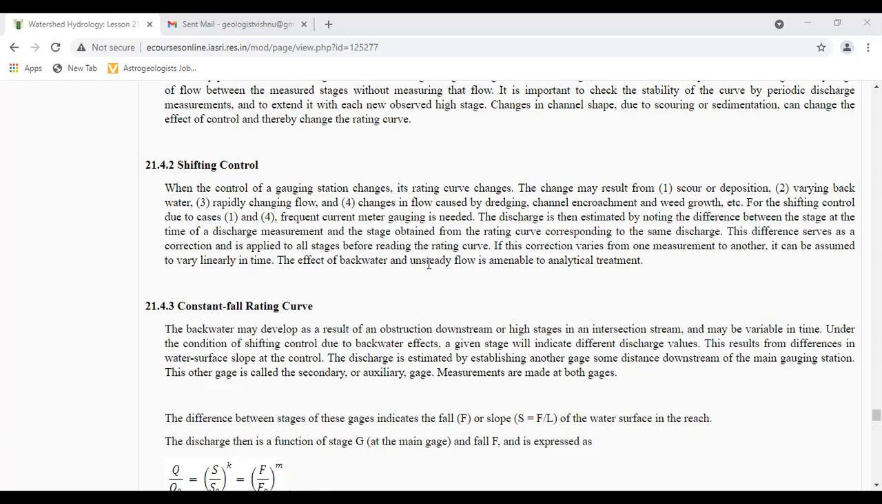The discharge is then estimated by noting the difference between the stage at the time of a discharge measurement and the stage obtained from the rating curve corresponding to the same discharge. The difference serves as a correction and is applied to all stages before reading the rating curve. If this correction varies from one measurement to another, it can be assumed to vary linearly in time. The effect of backwater and unsteady flow is amenable to analytical treatment.